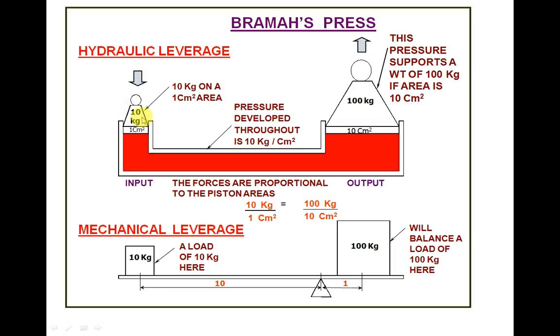See, here the pressure is 10 kg per centimeter square. So here if the area is 10 centimeter square, then it can balance 100 kg. You can see here 10 kg per centimeter square, and here 100 kg per 10 centimeter square. That's why the 10 kg per centimeter square is constant, because it is a hydrostatic device which is governed by Pascal's law. The pressure throughout this confined region is 10 kg per centimeter square.